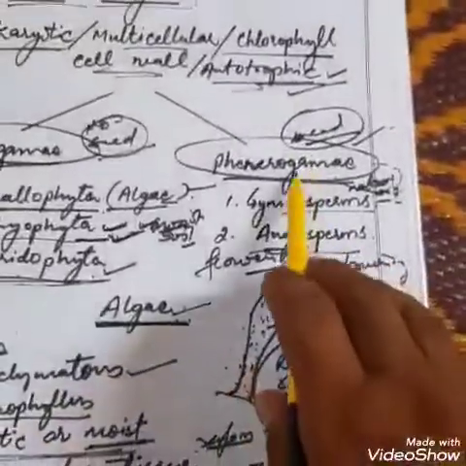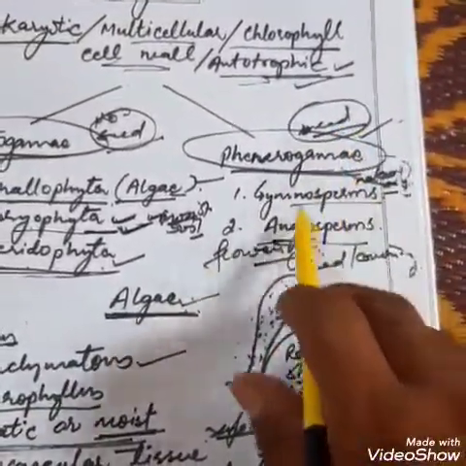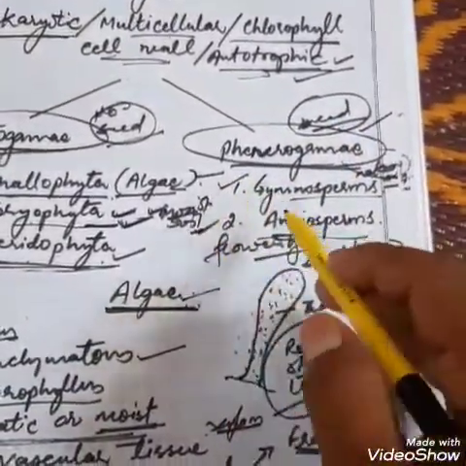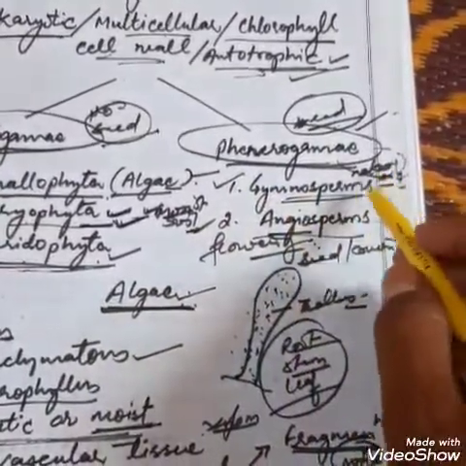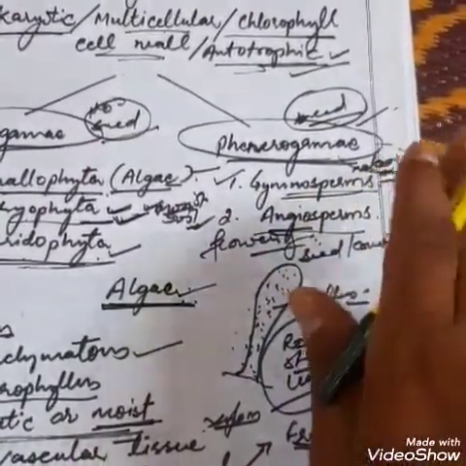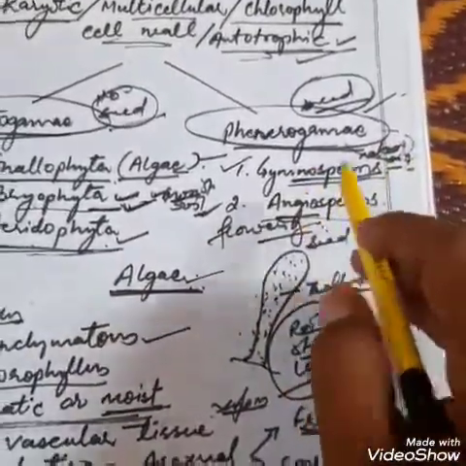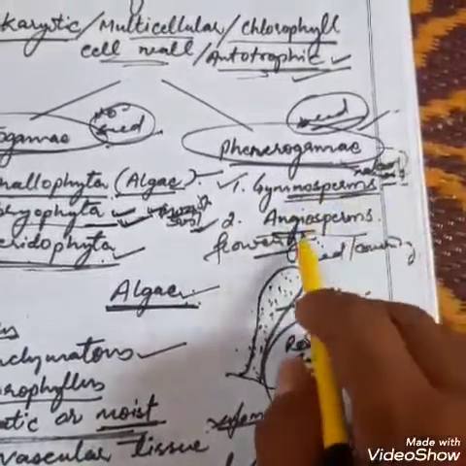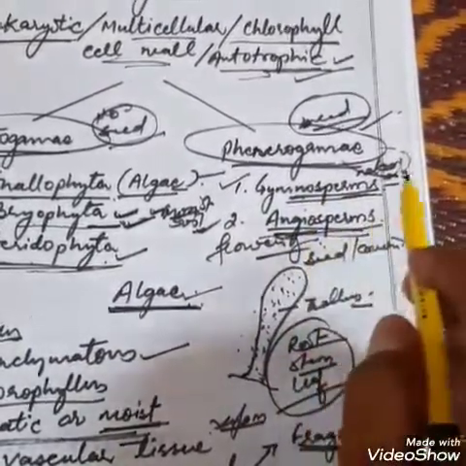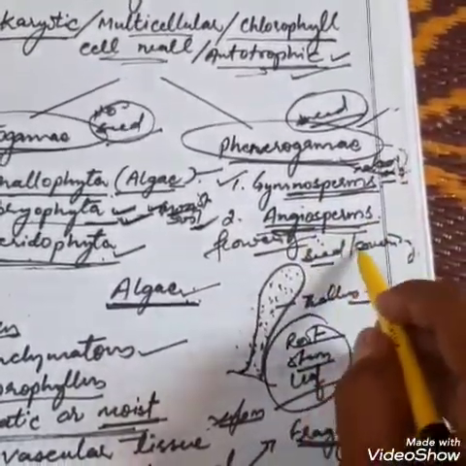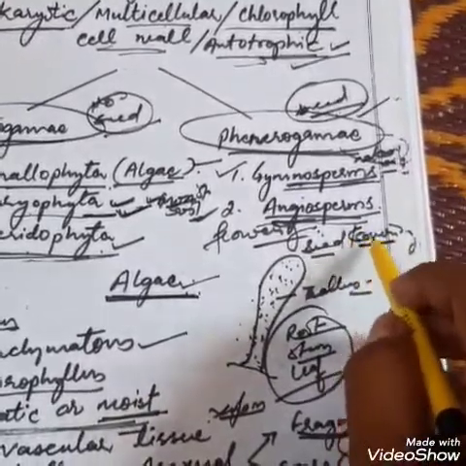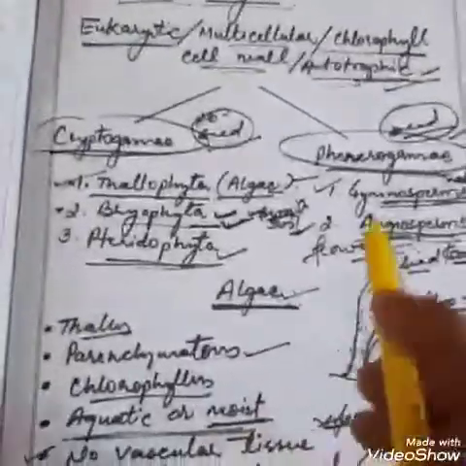On the other hand, the phanerogamy department, which has seed, has two groups. Number one is gymnosperm. Gymnosperm is a naked seed plant. That means the seed does not have any covering around it. That is known as gymnosperm. Gymno means naked, sperm means seed. Angiosperms are also known as flowering plants, and they have seed with a covering. The seed contains a covering around it.